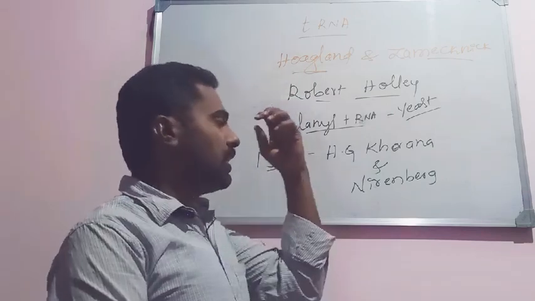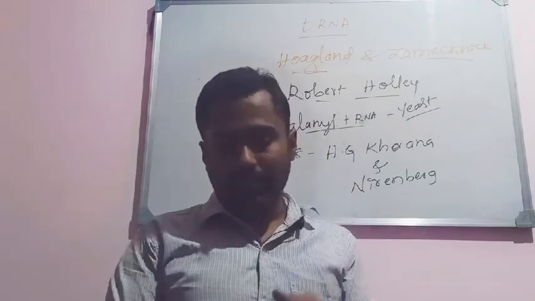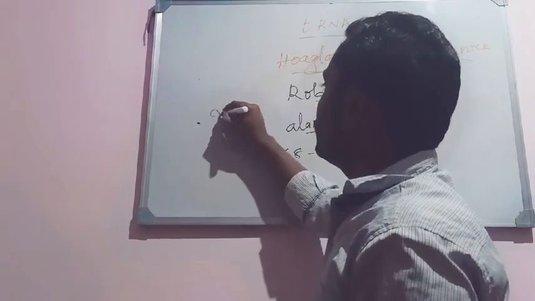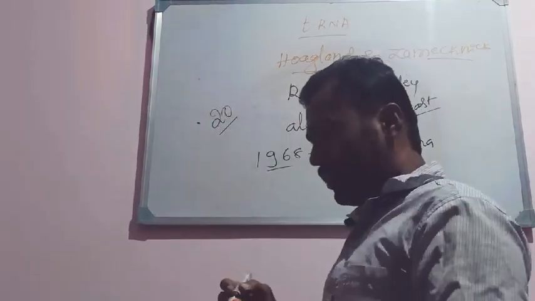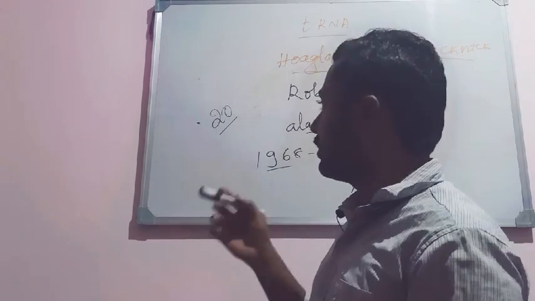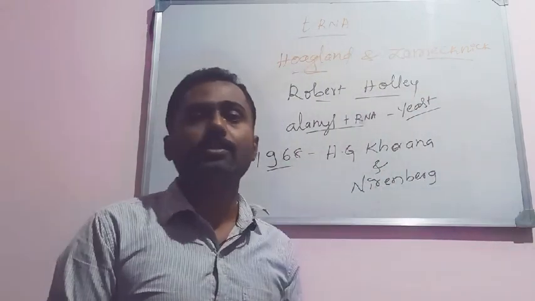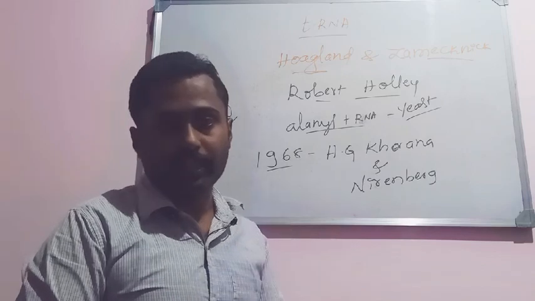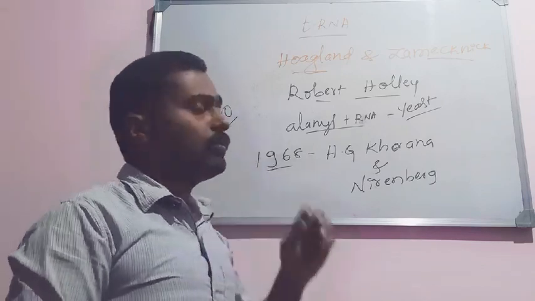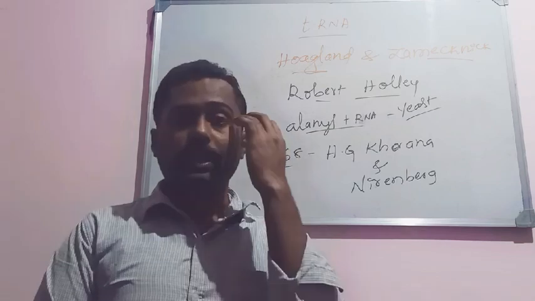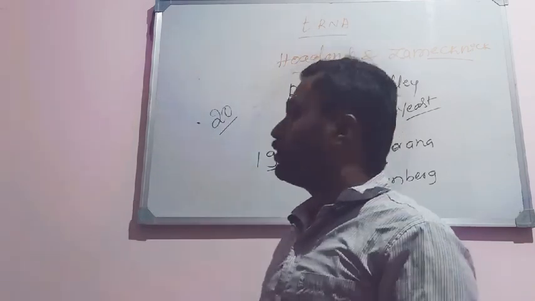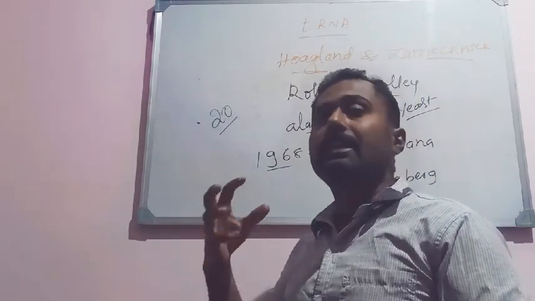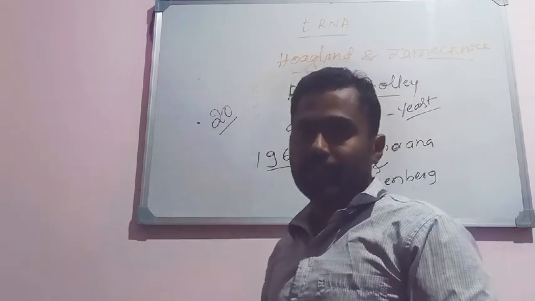It is named alanine tRNA because there are 20 different types of amino acids found in almost all proteins, and they are found inside the cytoplasm. For these 20 different amino acids, there are 20 different tRNA molecules, each specifically carrying a particular type of amino acid.